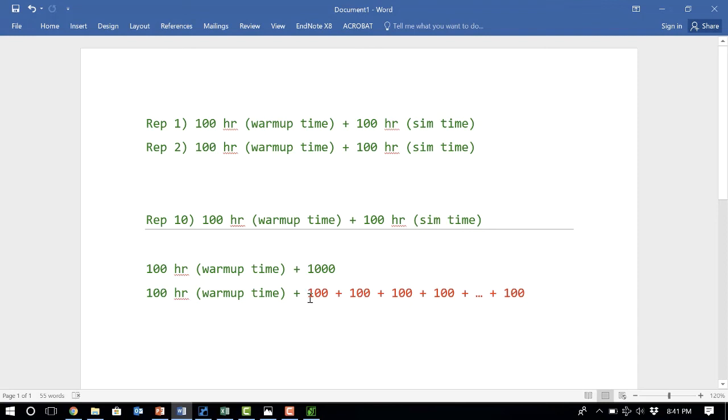So what we want to see is how I can tell the simulation to run for 1000 hours, but divide this into 10 periods of 100 hours and report the results for that.